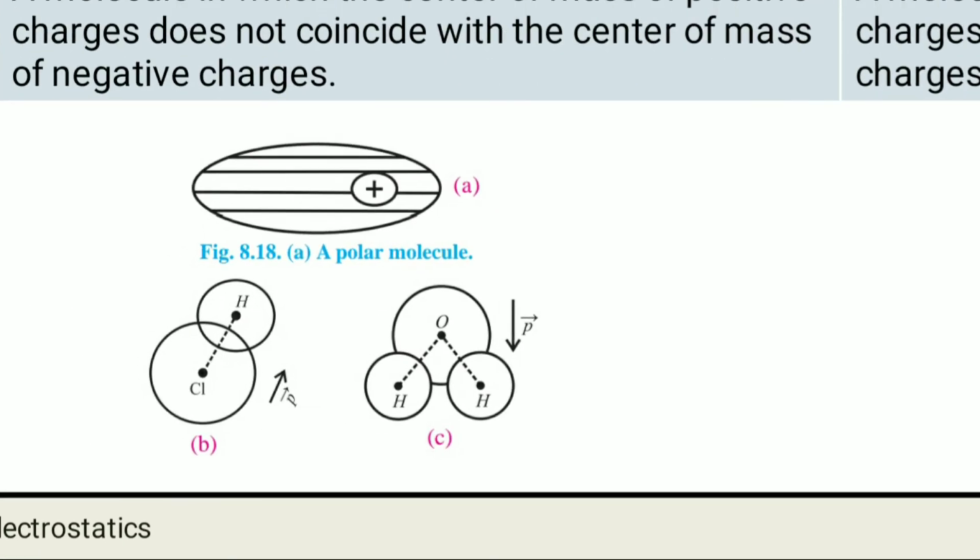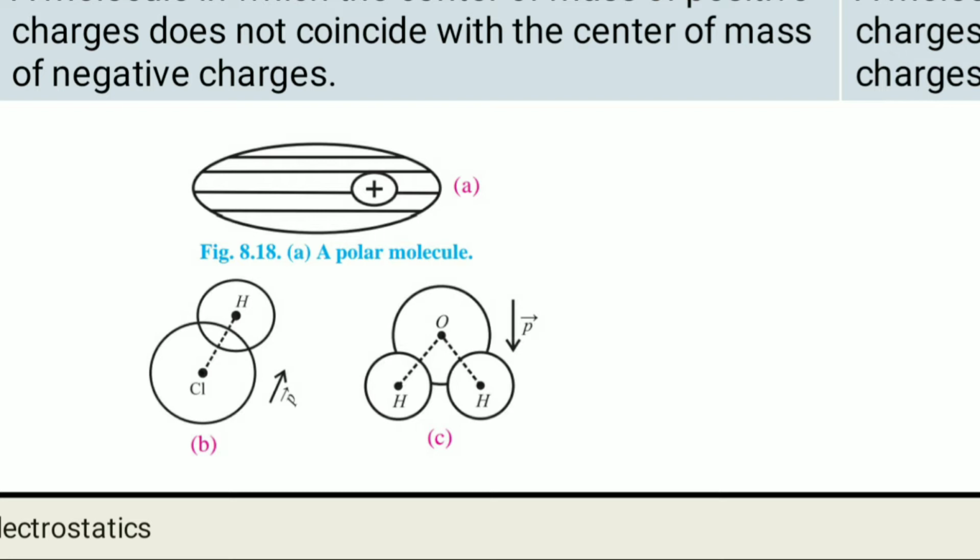The water molecule has a bent shape with its two OH bonds, मतलब OH bond जो आपने केमिस्ट्री में पढ़ा होगा, and they are inclined at an angle of 105 degrees. Water has a high dipole moment which is 6.1 into 10 raised to minus 30 coulomb meter.